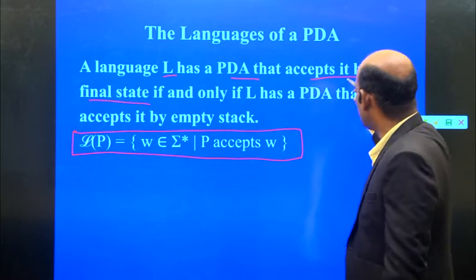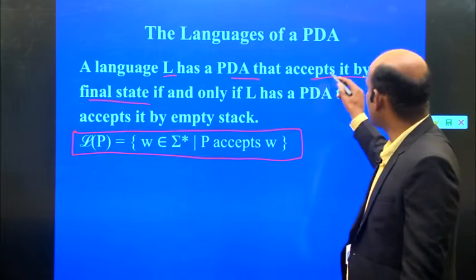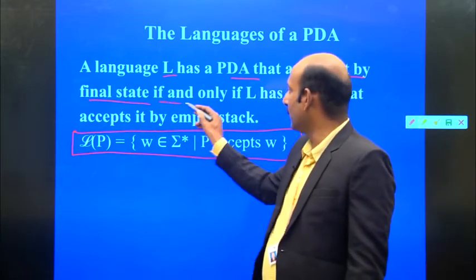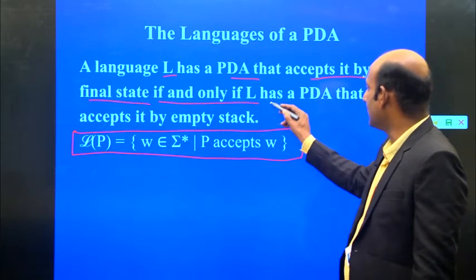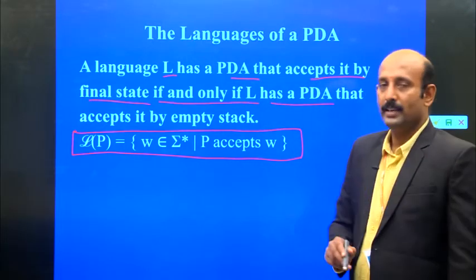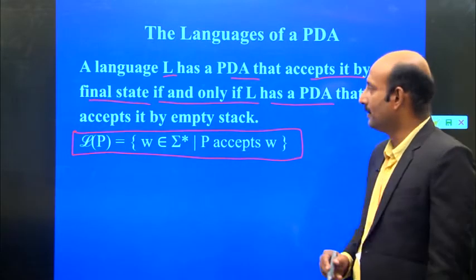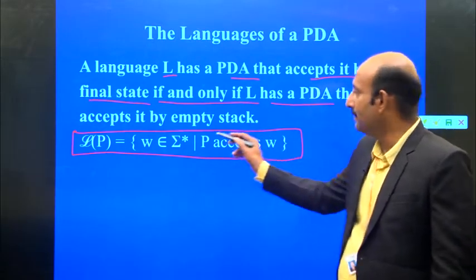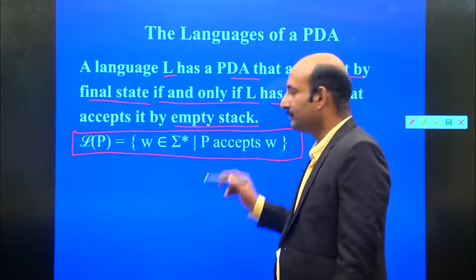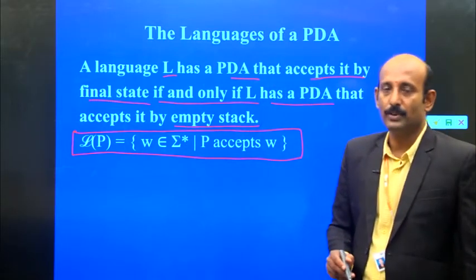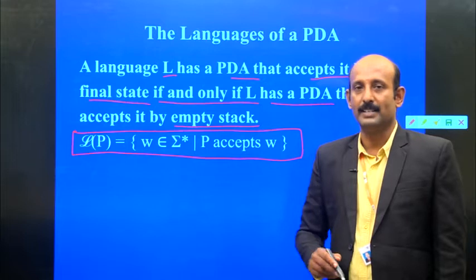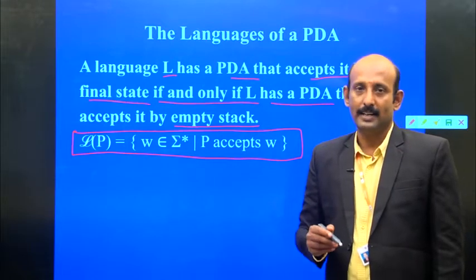So a language L is accepted by a push-down automata by final state if and only if the language L has a push-down automata that accepts it by empty stack. It accepts only by the empty stack, that means the stack has become empty.